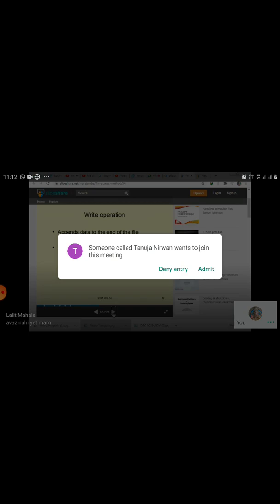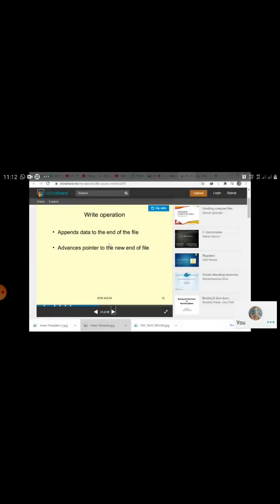The write operation appends the data to the end of the file and advances the pointer to the new end of the file. Then reset is there. Reset means resetting to the beginning. Skip operations skip records forwards and backwards, as supported by the file systems.